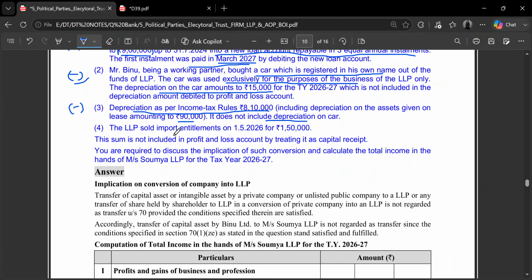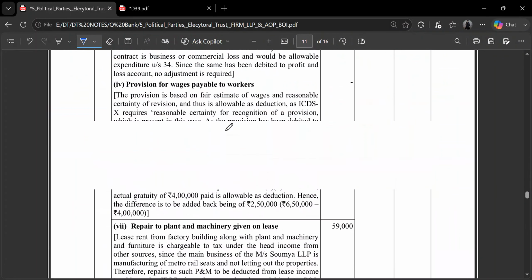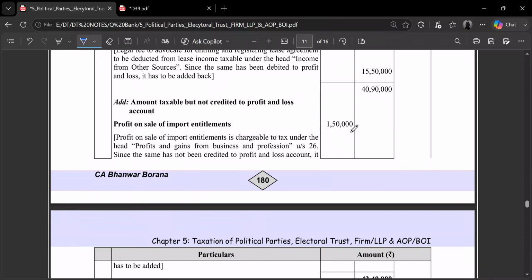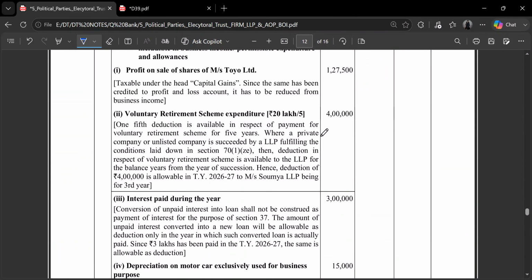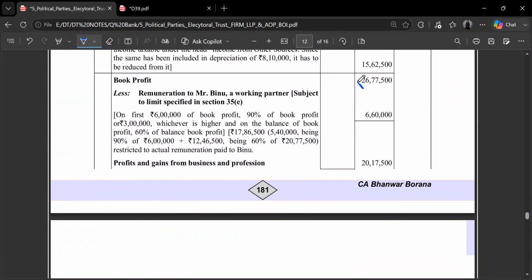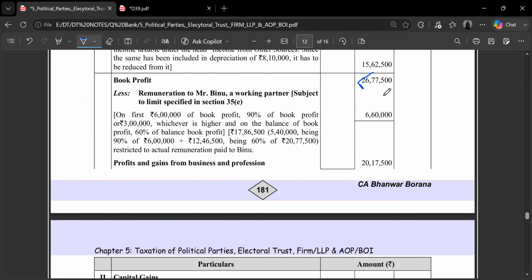The LLP sold import entitlement on 1/5/2026 for 1,50,000. I studied this in the charging section, that this is added in the PGBP income. So we will add this. These are all the adjustments we need to do, which give us a book profit figure. After all these adjustments, we arrive at this figure, rupees 26,77,500. This is our book profit.